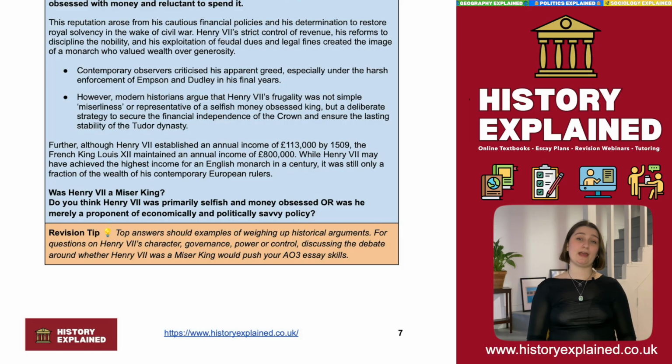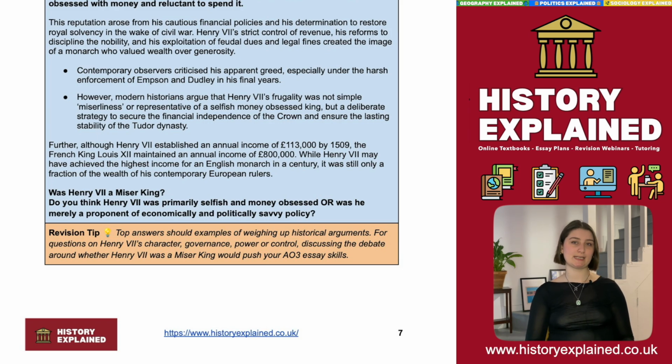And beyond this, if we look at Henry VII in context of the time, he did establish an annual income of £113,000 by 1509. At the same time, the French King Louis maintained an annual income of 800,000, which is considerably more. So although Henry VII may have achieved the highest income for an English monarch in a century, it was still only a fraction of his contemporary European rulers.